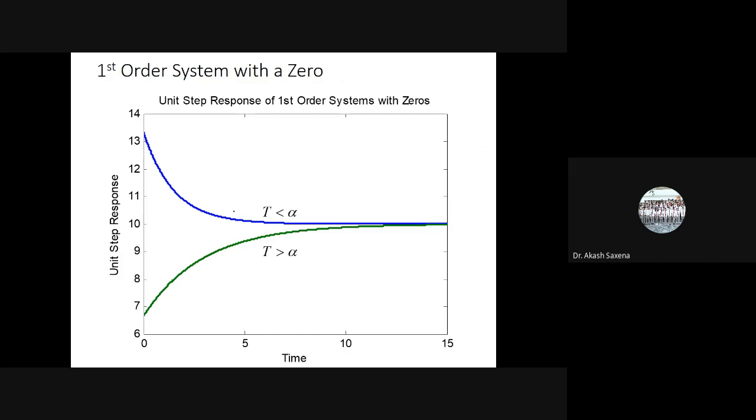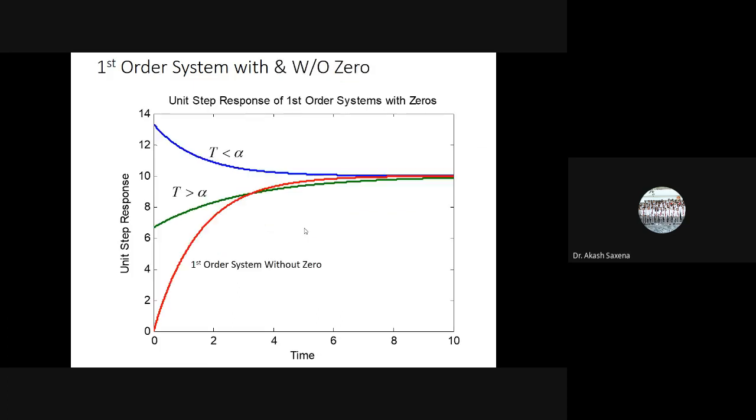Now here you can say the effect of the 0 in the system, this is when t is less than alpha, when t is greater than alpha. So the value of the 0 is actually also important. If the value of this particular 0, the value of this alpha is less than t, if it is greater than t, then it looks like this. So the presence of 0 in the transfer function also highly affects the transient response or the steady state response of the system.